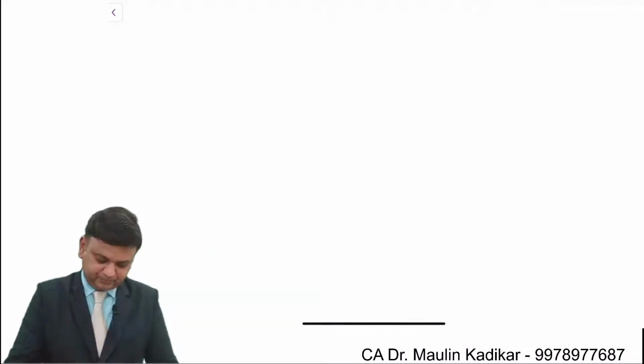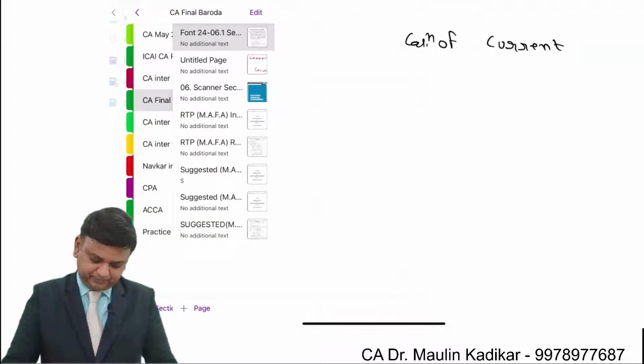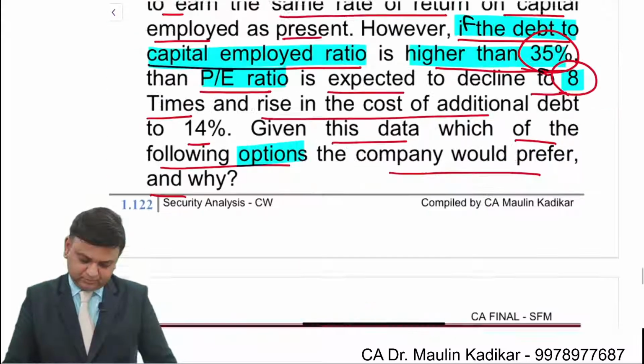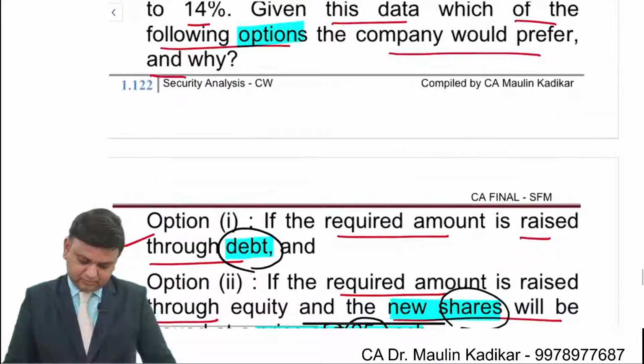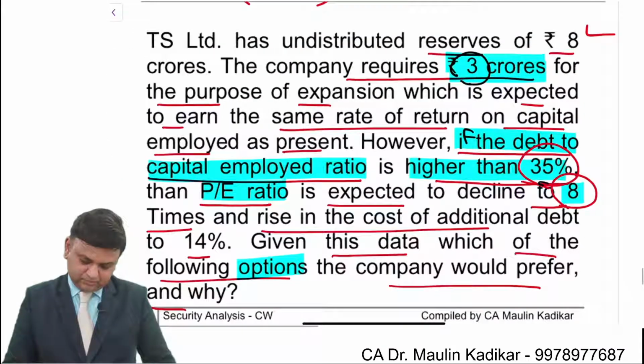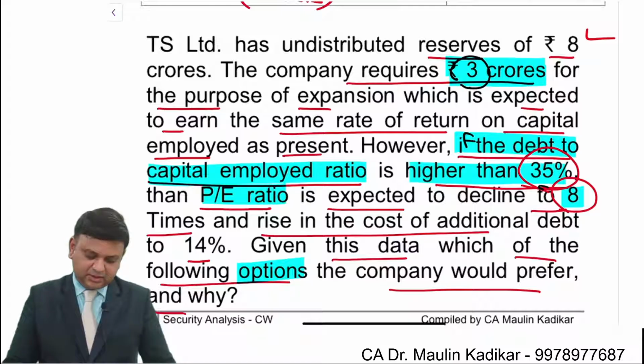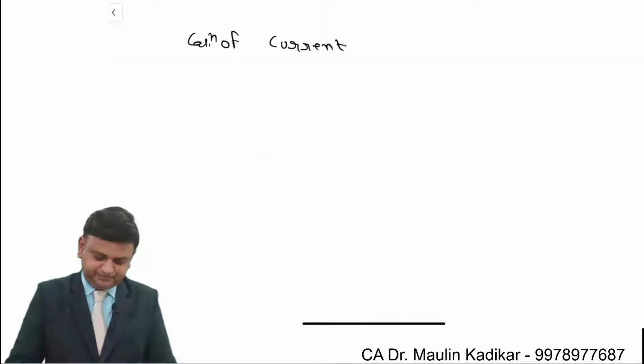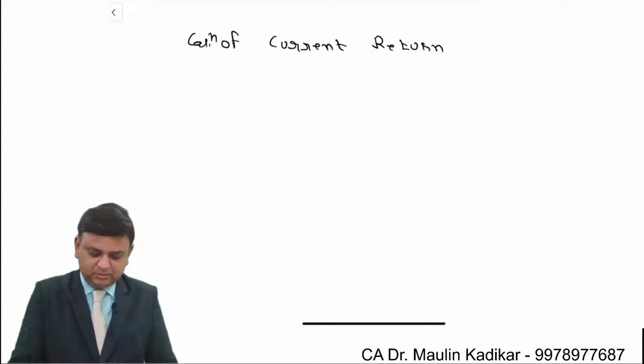Next, calculation of current return on capital employed.